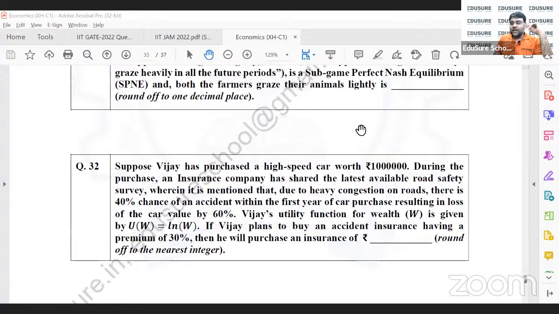Any other specific doubt for GATE 2021 that I have missed out on? No. Okay. Question 15.